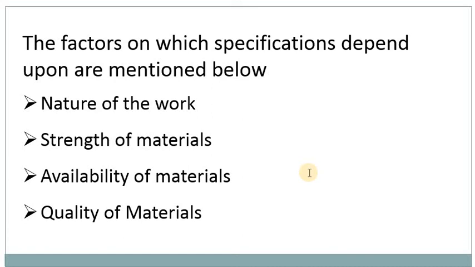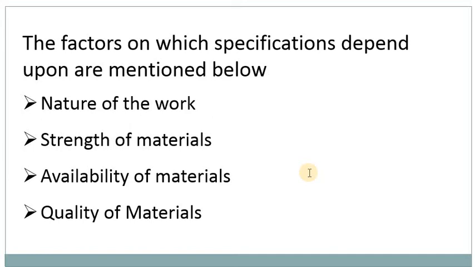Next, availability of material. In construction, this is one of the important points. If materials are available nearby, the cost will be reduced. As I said, particularly in India, we have marble and granite stone, whereas in Singapore you may not find these things.